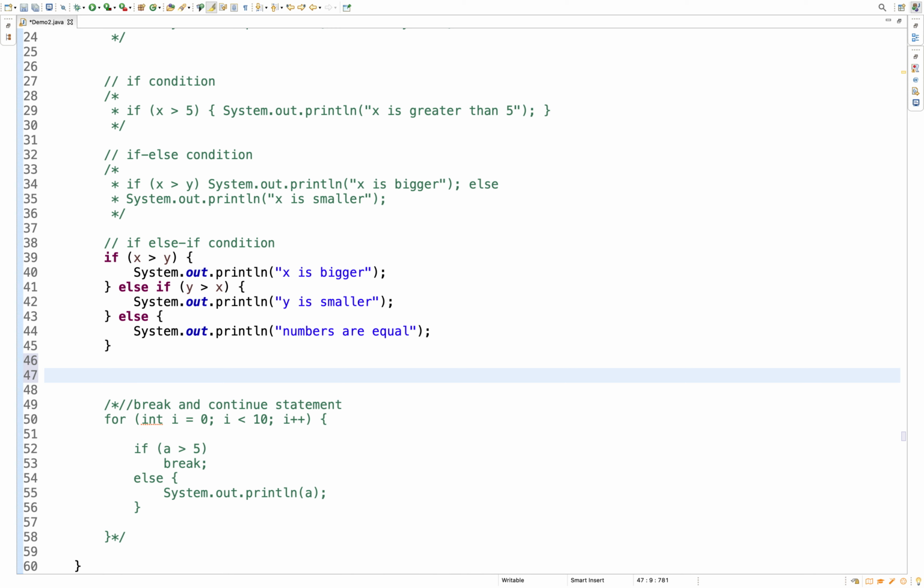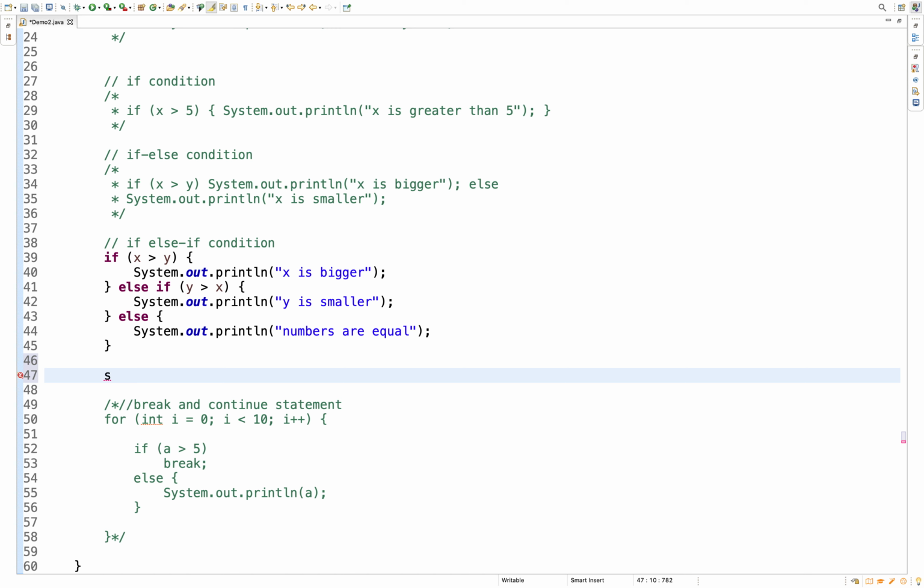The situation is like this: you have multiple blocks of code, and based on some variable value or some condition, you want to execute one particular block among the multiple blocks. We'll understand through this program.